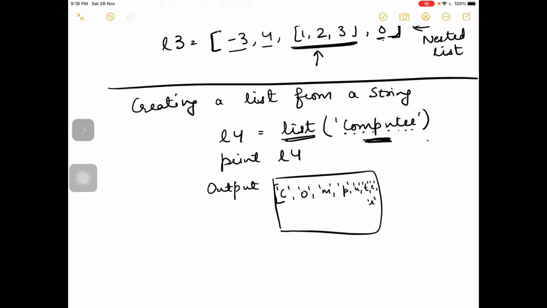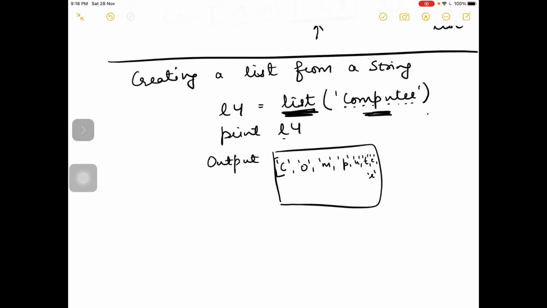These 8 items are stored in list L4. So you can also say this list function has broken a string into 8 parts and those 8 parts are stored in L4. To check whether L4 is a list or not, you can use the function type of L4. It will display that it is a list, meaning L4 is a sequence named list.